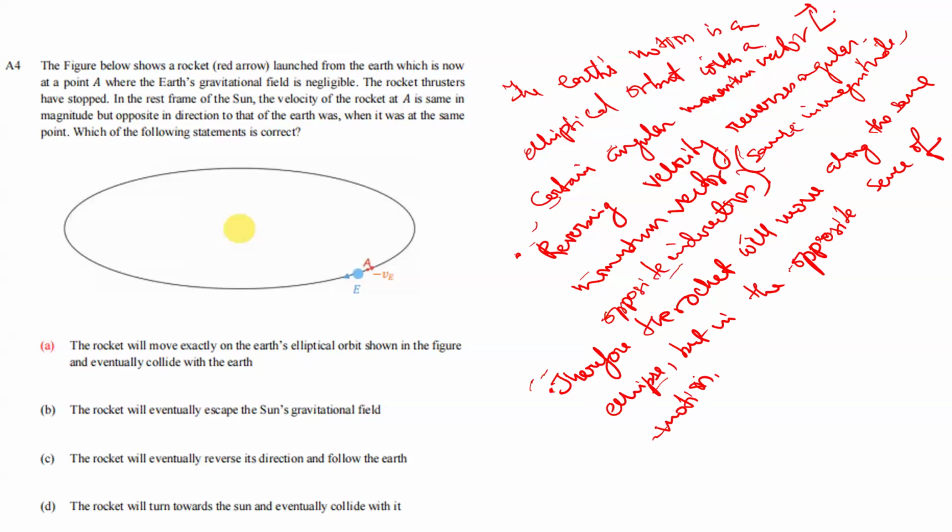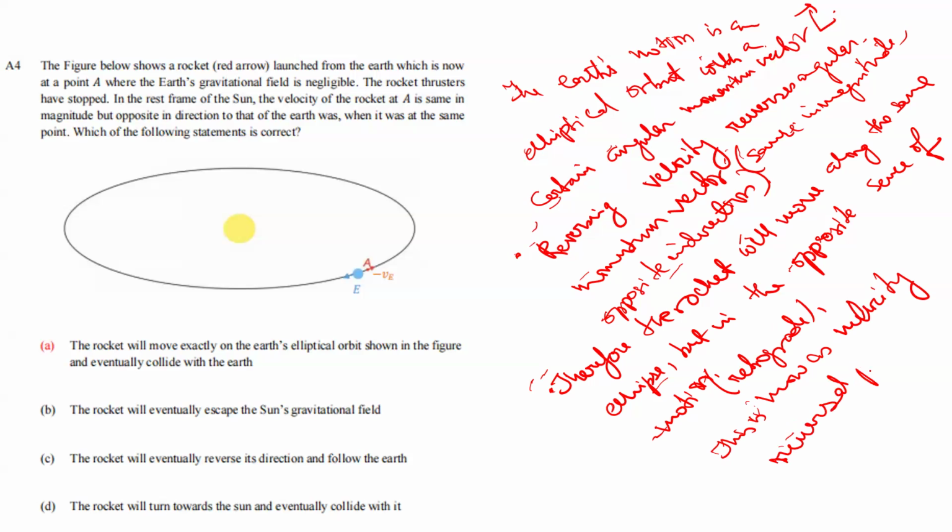Okay, good. So this is known as the velocity reversal property of Keplerian orbits.